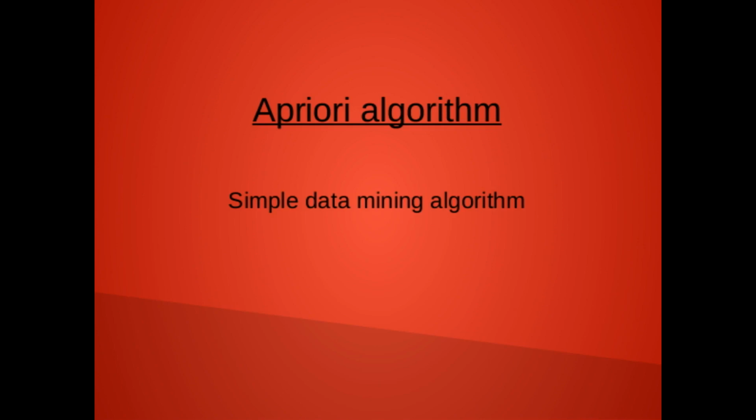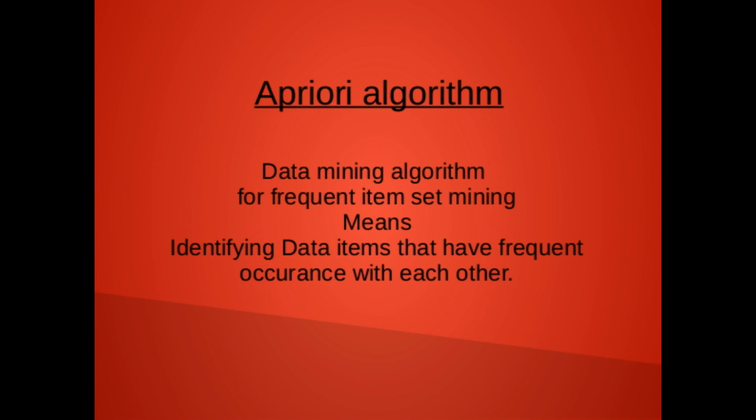Simple determining algorithm. It is a determining algorithm for frequent item set mining, which means it can identify data items that have frequent occurrence with each other. So to start with the Apriori algorithm, we will first see how we can use this algorithm.